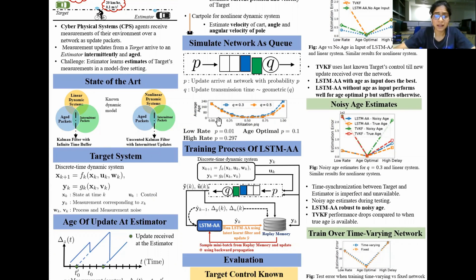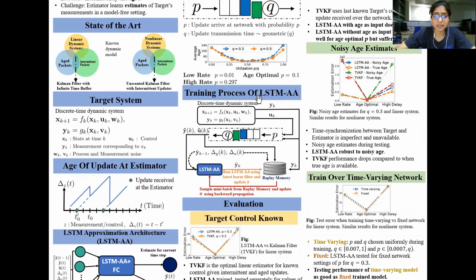To cover the entire network horizon, we have simulated over a wide range of the utilization P by Q. We start with the low rate, then go on to the age optimum, where the updates arrive at the estimator in an age optimal manner, and then finally the high rate, where our P are correspondingly 0.01, 0.1, and 0.297 respectively for the Q service rate of 0.3.